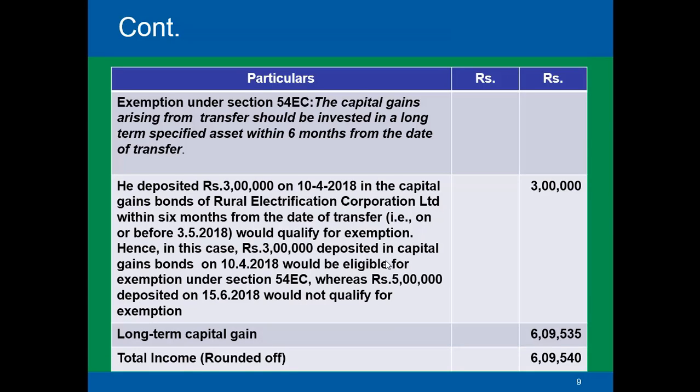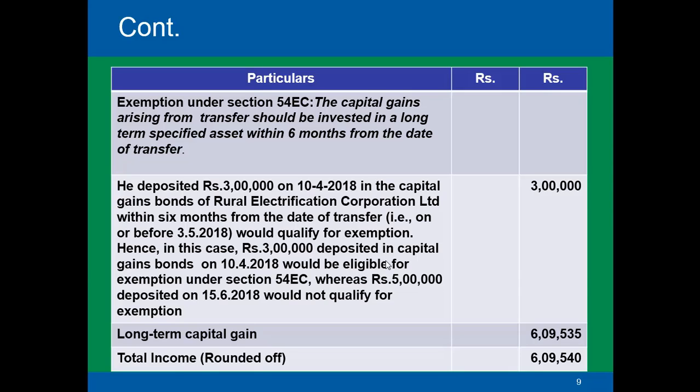Now he will be also eligible for exemption under section 54EC, which says that the capital gain arising from the transfer should be invested in long-term specified assets within 6 months from the date of transfer. So he deposited rupees 3 lakh on 10th of April 2018 in the capital gains bond of the REC Limited within 6 months from the date of transfer, that is on or before 3rd of May 2018.